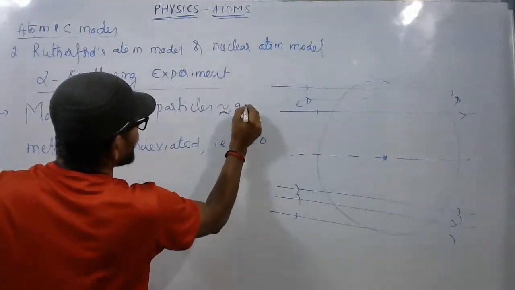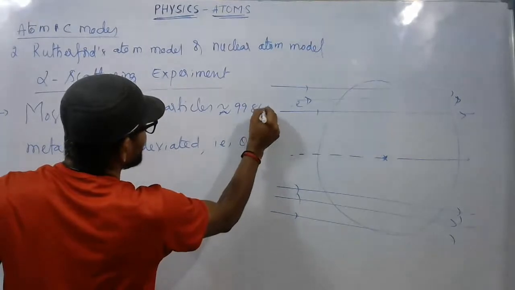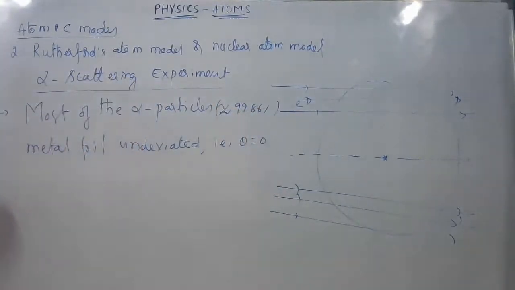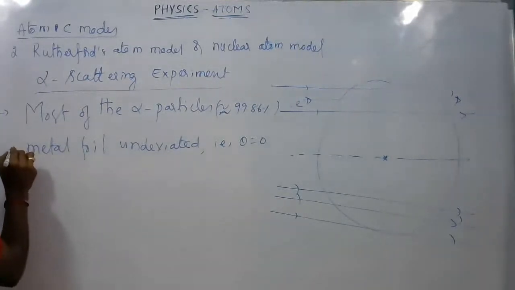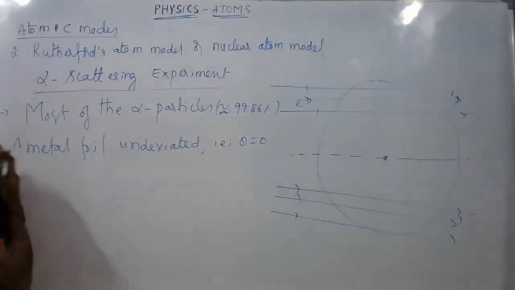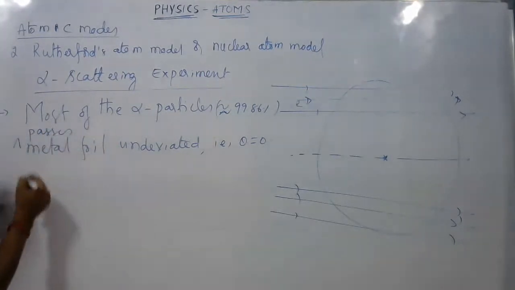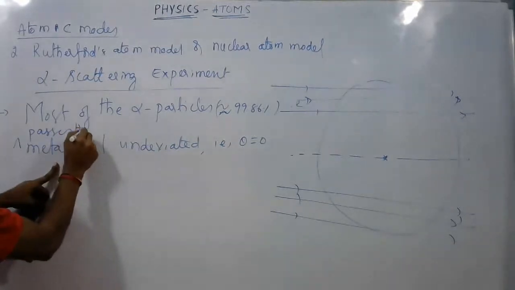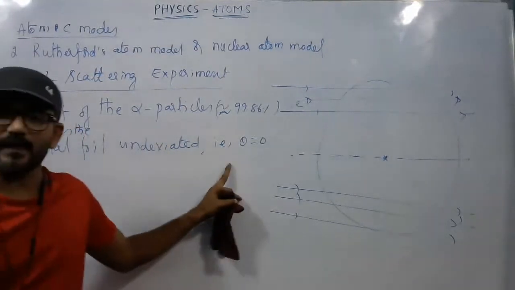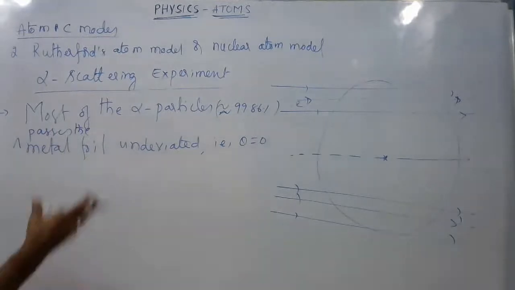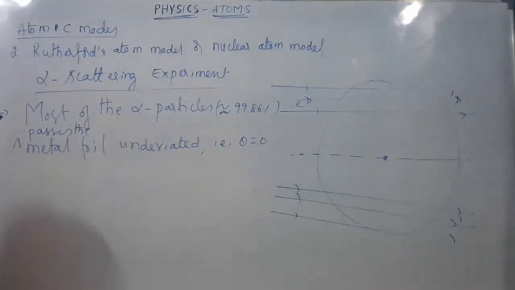Approximately 99.86% of incident alpha particles pass through the metal foil undeviated, without any scattering.